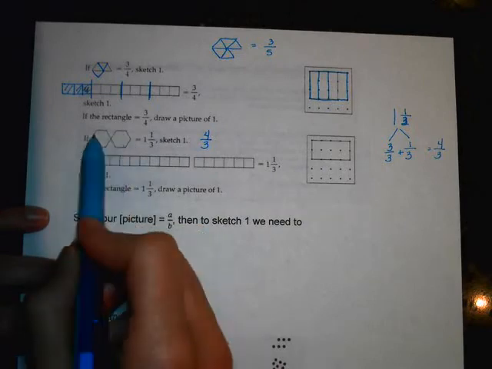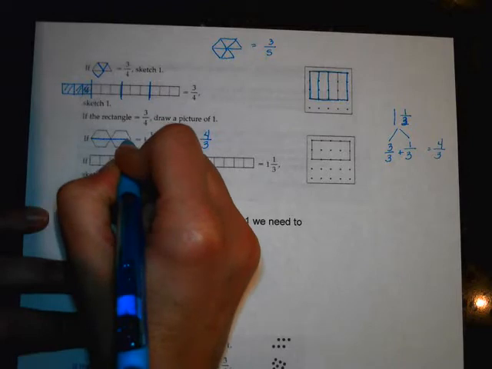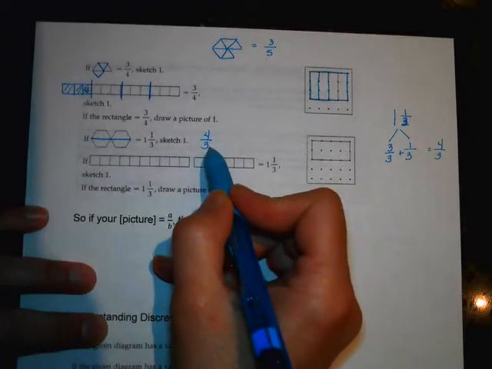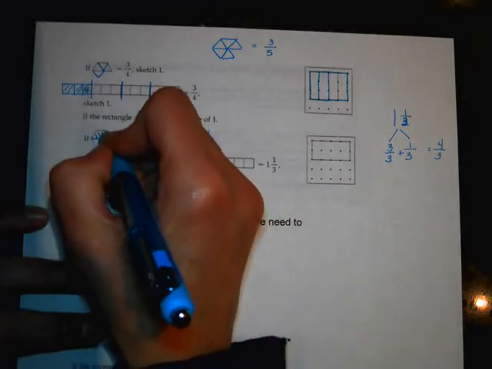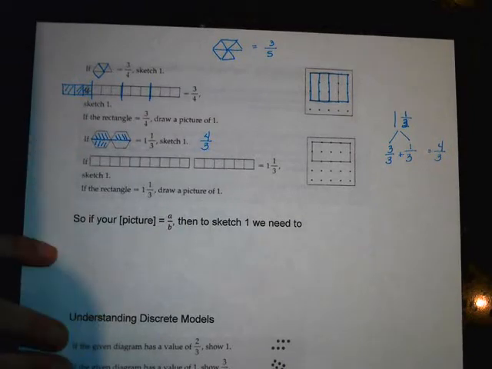So we need to draw 4 equal parts. There it is. And the denominator tells you how many parts equals 1. So I need to shade in 3 of them. And that's what 1 looks like now. So this is equal to 4/3.